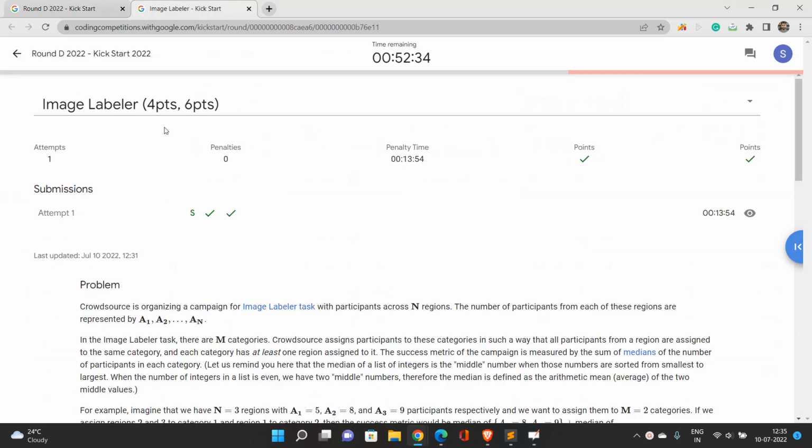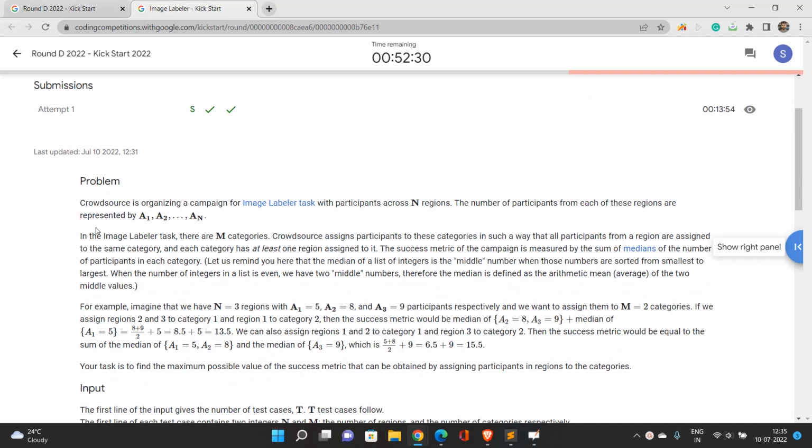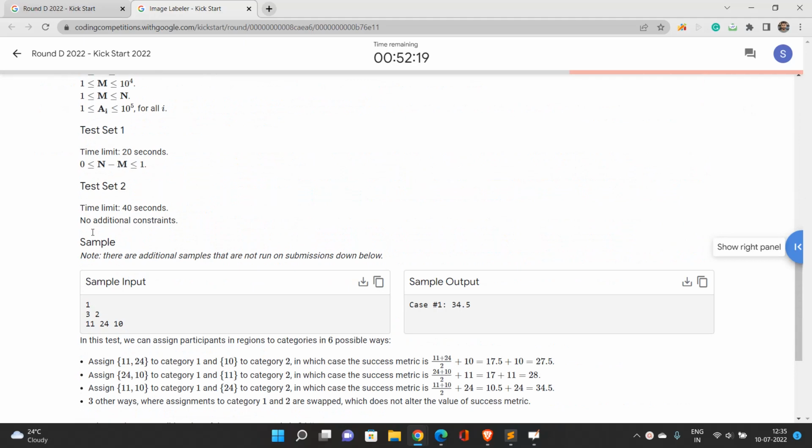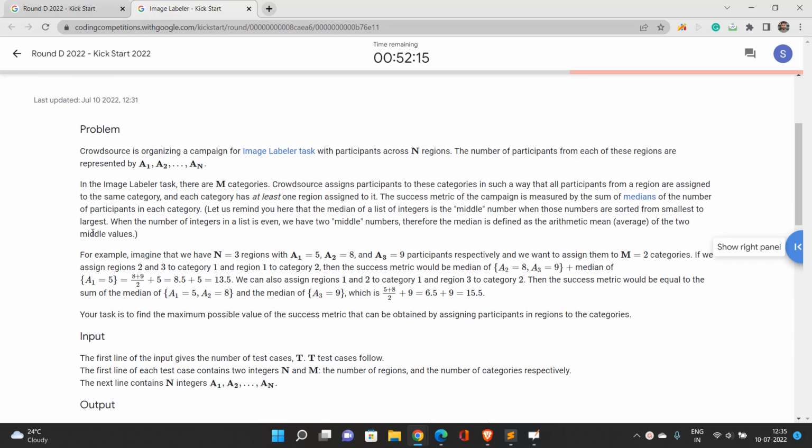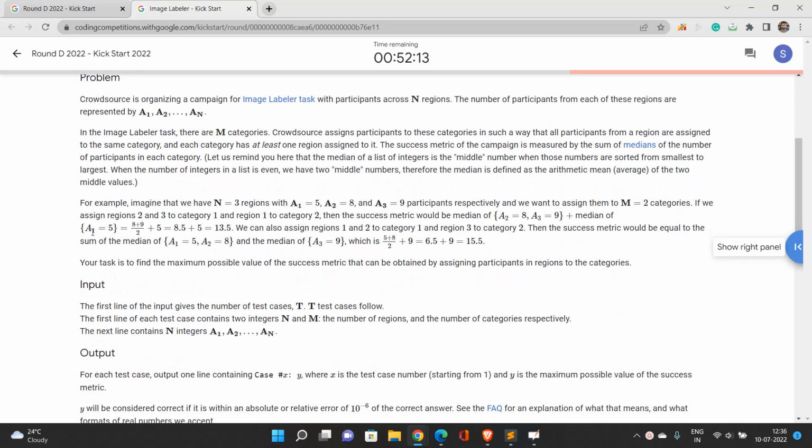For now, let's discuss the very first problem, image labeler. This problem basically requires a simple mathematical approach. You need to know the concepts of medians and all, and how we are going to maximize our answer by having the optimal distribution of the elements. Okay, so I will tell you all that in this video.